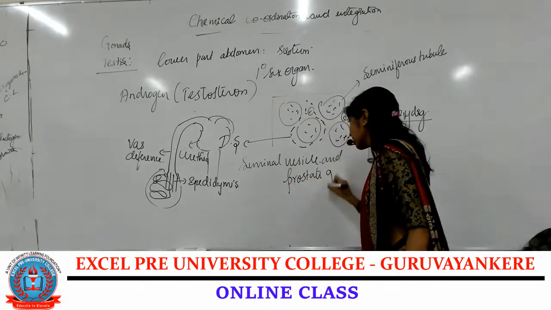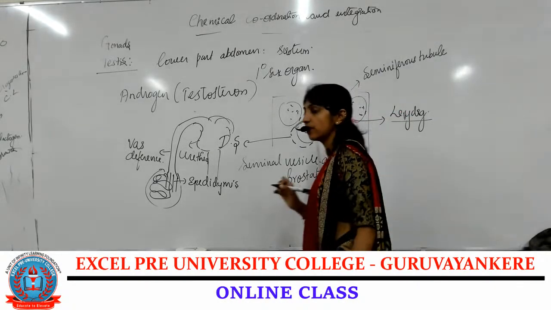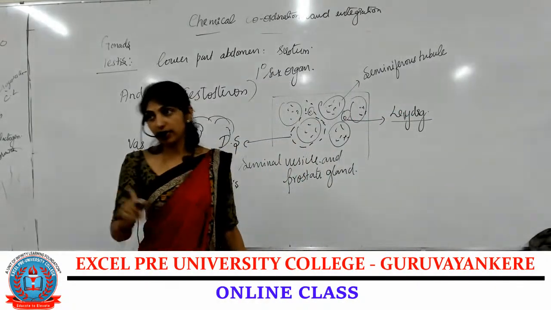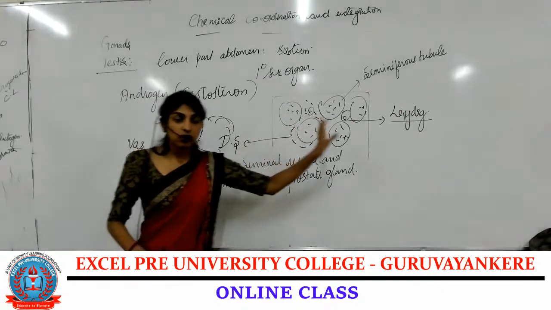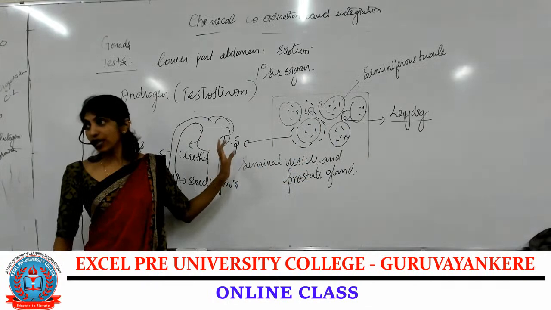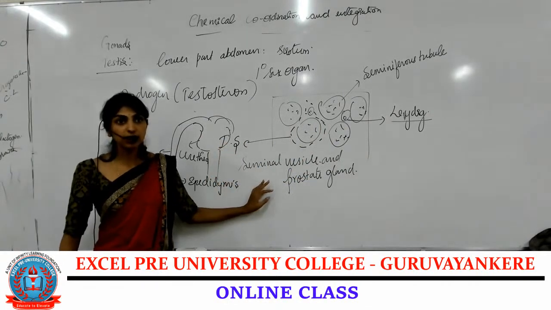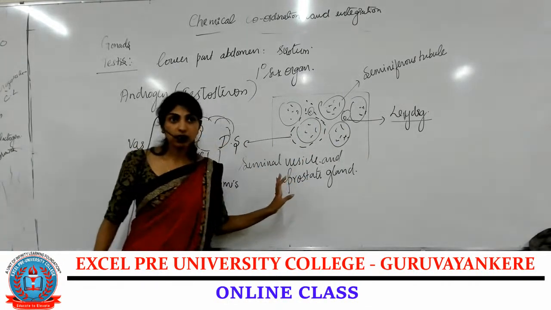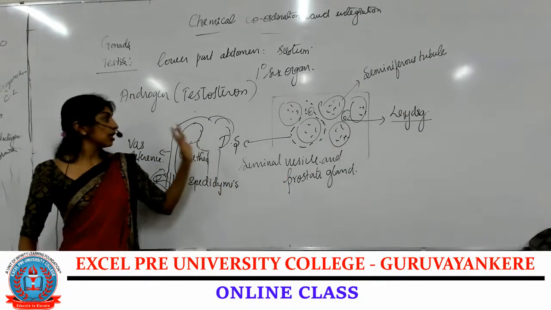And the prostate gland. Okay, seminal vesicle and the prostate gland. It helps in the maturation and functioning of these male accessory sex organs. Is that clear?